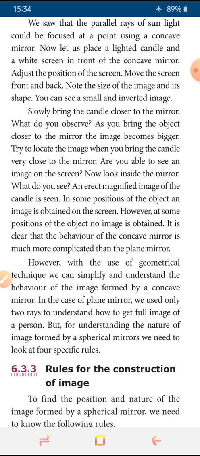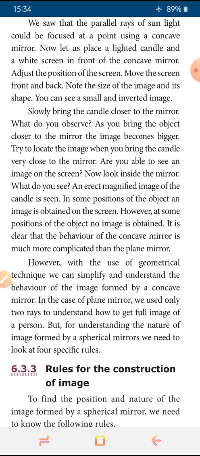At some different positions of the object, an image is obtained on the screen. At some positions, no image is obtained. It is clear that the behavior of the concave mirror is much more complicated than a plane mirror. However, here a geometrical technique is explained, so we can simplify and understand the behavior of images formed by the concave mirror.